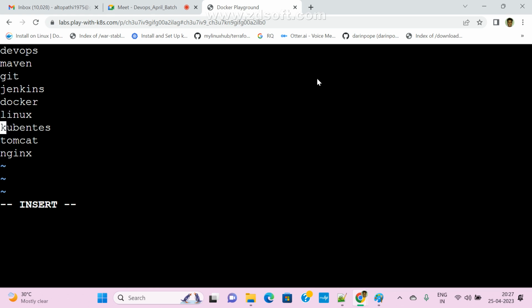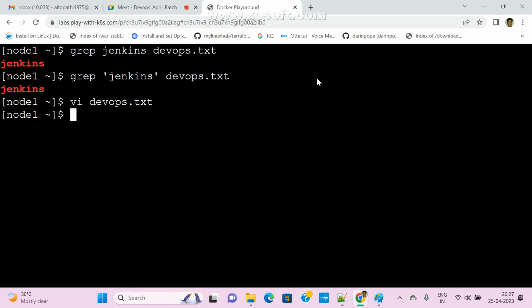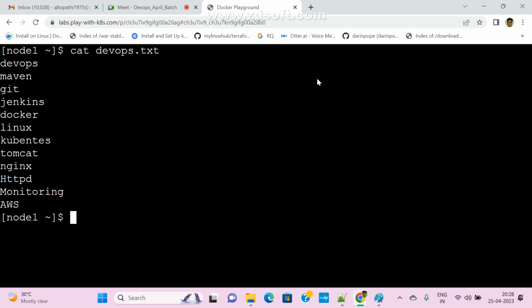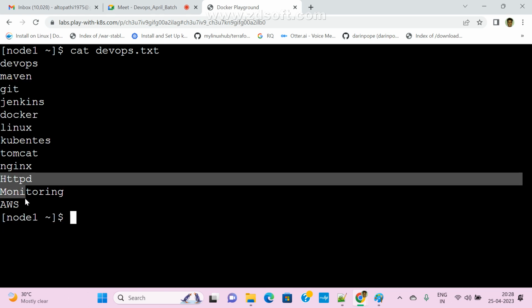Let me add a few more commands. Okay, nginx. Here I am using HTTPD, and also I am using a monitoring tool. Next, AWS, and I added a few more lines. Escape, colon x. These are basic commands only, already you know. Now check whether the content is updated or not. cat devapps.txt. This is my file. Now see here, the data is updated.